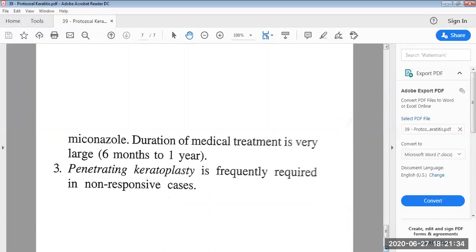Then last is penetrating keratoplasty. It is frequently required in non-responsive cases. What is keratoplasty? You should know first. Keratoplasty is a surgical technique of corneal replacement.